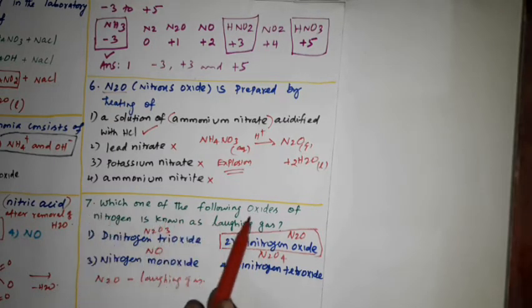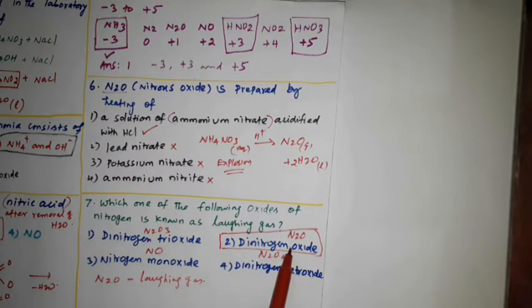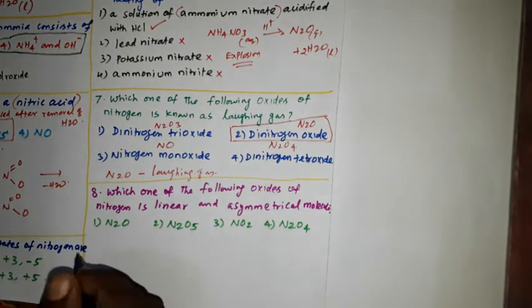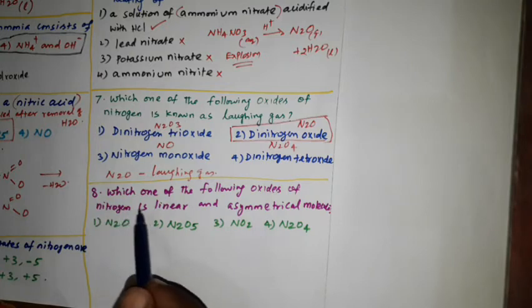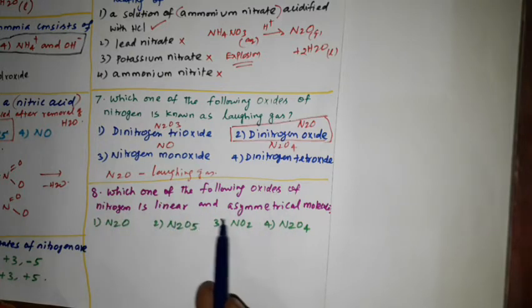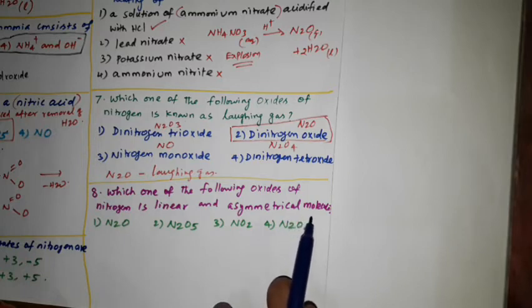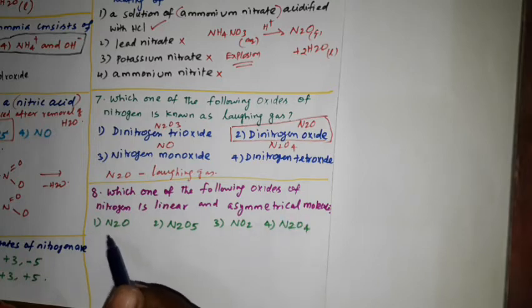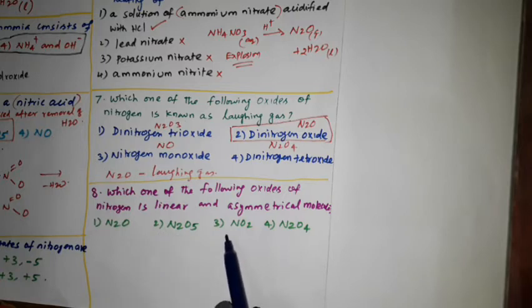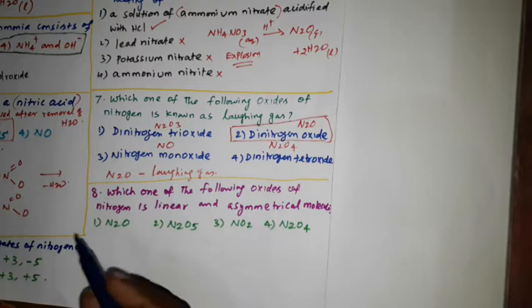So which one of the following oxides of nitrogen is known as laughing gas? That option answer is dinitrogen oxide. Okay. Question number 8. Which one of the following oxides of nitrogen is linear and asymmetrical molecules? Okay. Option 1, N2O. Option 2, N2O5. Option 3, NO2. Option 4, N2O4.